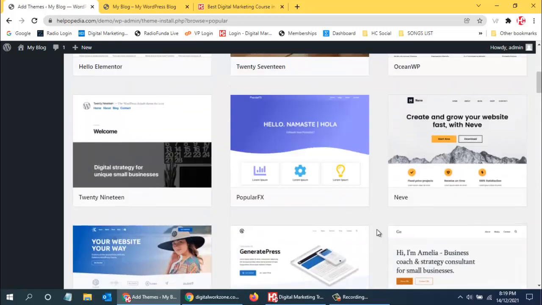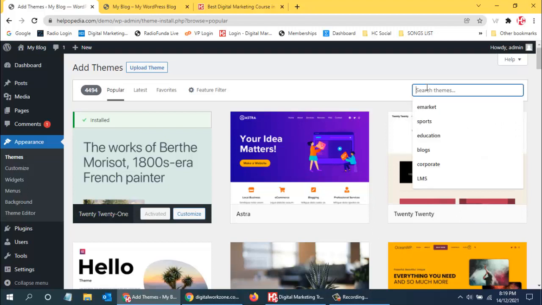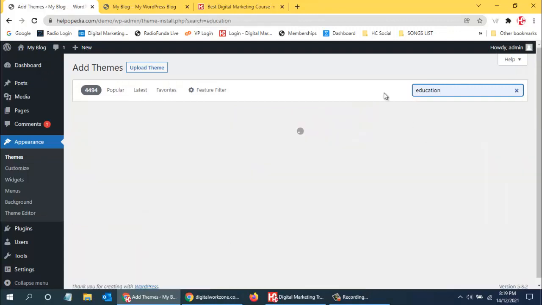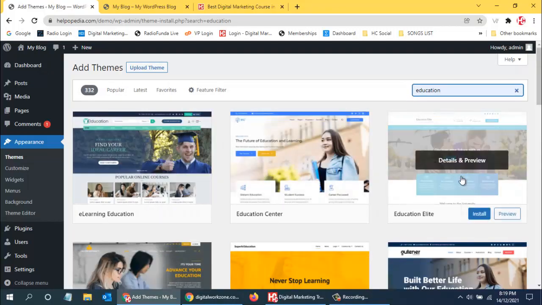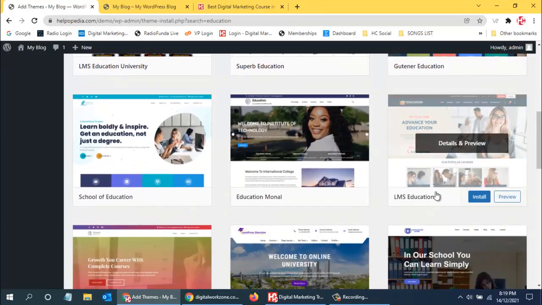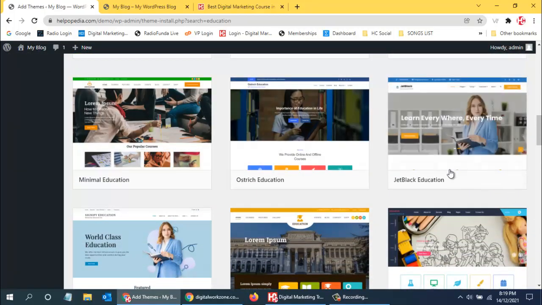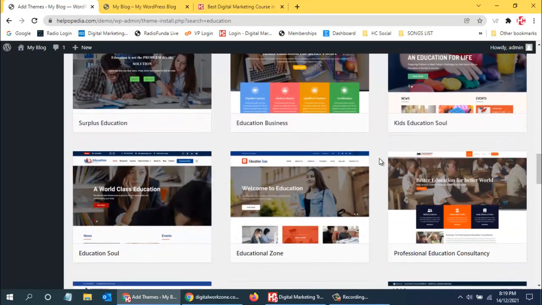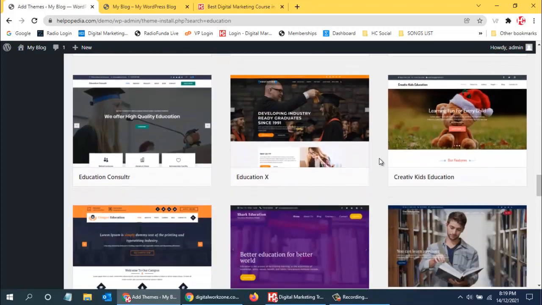You can search as per your requirement. If I want to create a website related to education, I type the word education and it will search all the templates related to education, and then I can use that theme. There are various themes which I can use, and all are related to education.